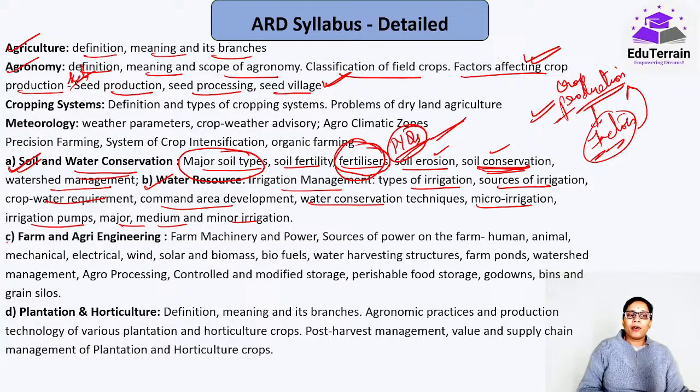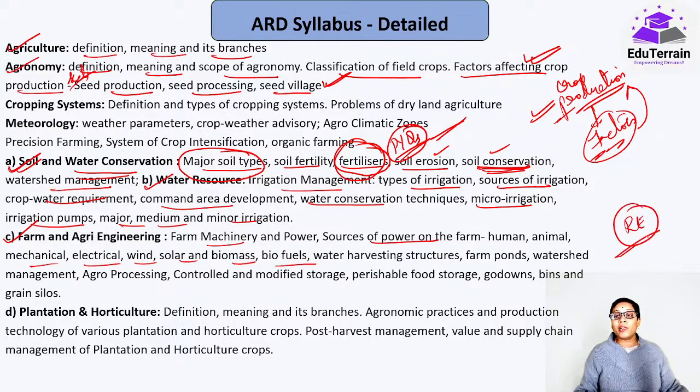Okay, farm and agri engineering. So they have clearly mentioned farm machinery, power, sources of power on the farm, that is human, animal, mechanical, electrical, wind, solar, biomass, biofuels. So again they went into renewable energy as well. So whatever renewable energy related news comes, all that would be important for your examination, be it a scheme, be it a program, be it the event that happened recently in Goa. Okay, everything related to that would be important.